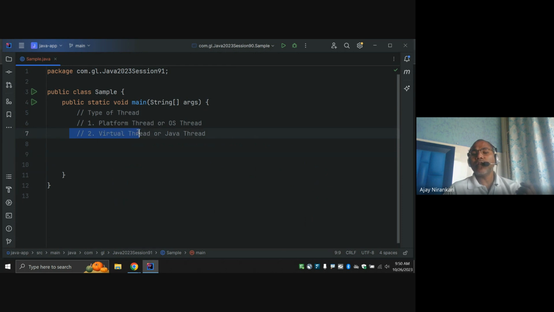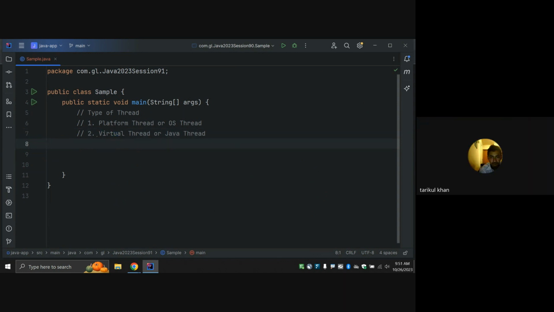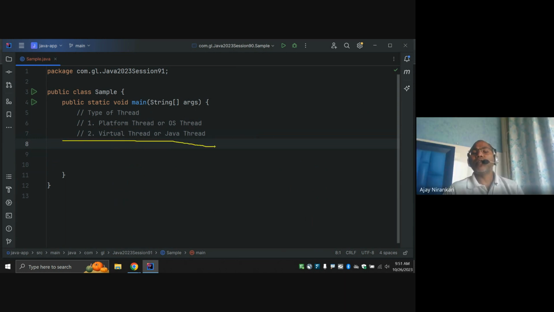Before virtual thread, we never talked about a platform thread. We always said thread, thread, thread, the OS thread. But now, whenever the new concept of virtual thread comes, we always talk about the platform thread. Platform thread means actual operating system threads. Virtual thread means Java-enabled, just code, right? So the question is, how can we create a virtual thread?